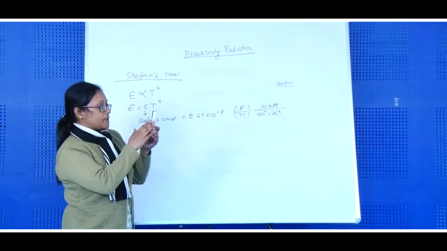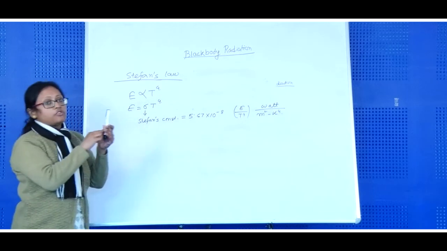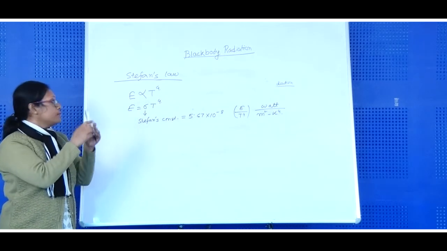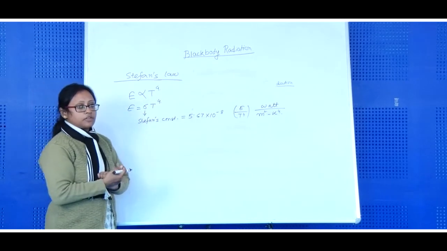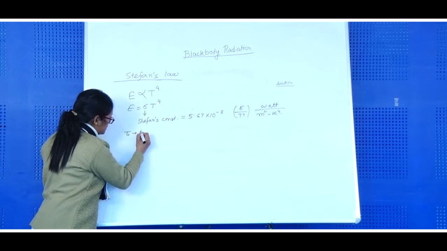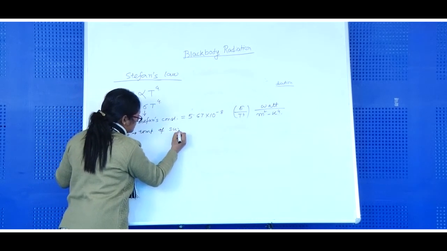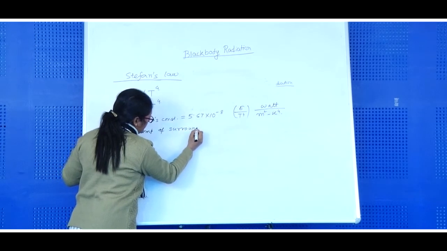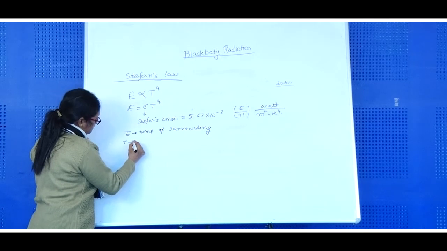Now it is possible, we can measure what is the amount of energy emitted by this body which is at a temperature T. Let the temperature of the surroundings be T0, so T0 is the temperature of surroundings and T is the temperature of this body.